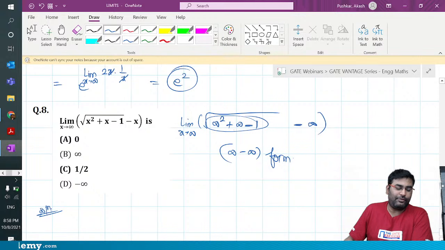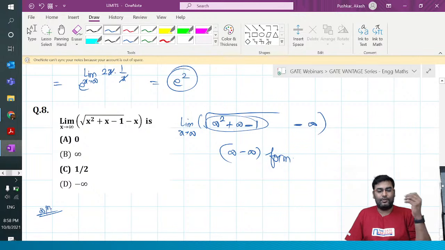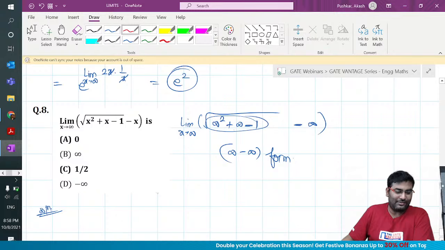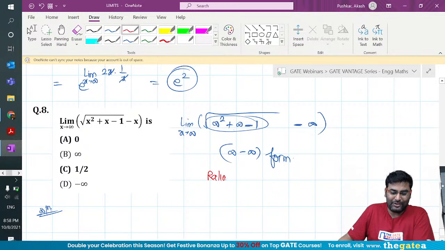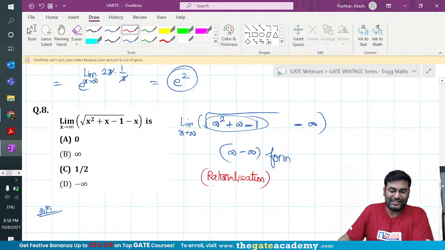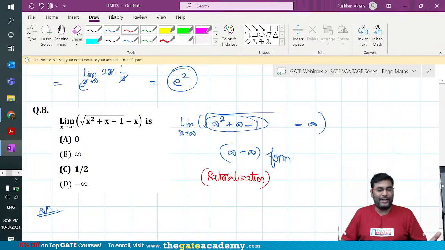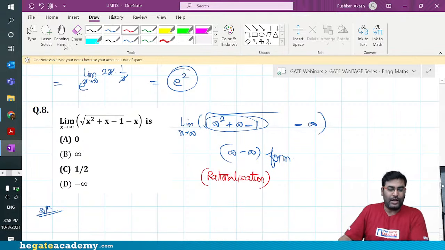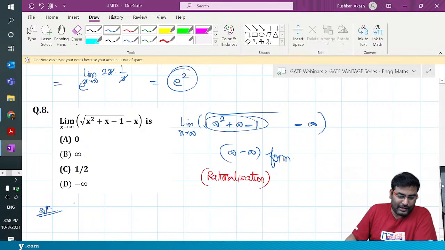My dear friend, my quick advice: when you see a form like this, what you're supposed to do? Mojes has answered that, very good. Whenever you see a form like that, you are left with only one cool technique, rationalization. You don't need to learn it, you have to apply it, because subconsciously in your mind you know this. So do that.